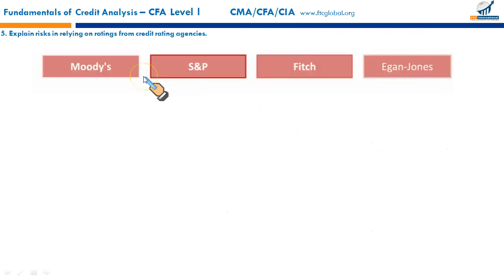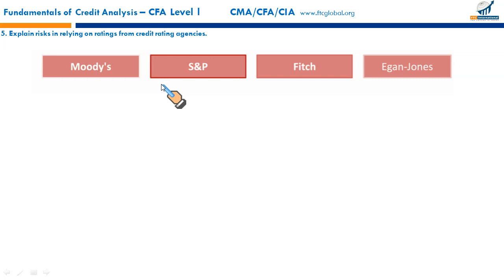Next, explain the risk in relying on the ratings from credit rating agencies. Now, these are the top 4 credit rating agencies: Moody's, S&P, Fitch, Egan-Jones. So let's say I am an investor and I want to make an investment in some bonds. These credit rating agencies do a good job. They will rate the bonds, and these ratings will help me decide which bonds I should purchase.